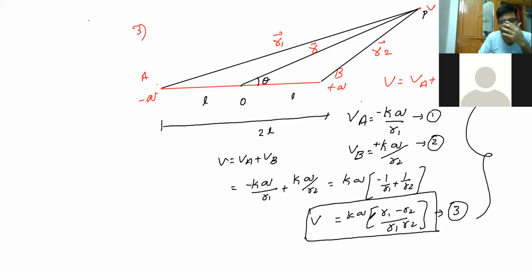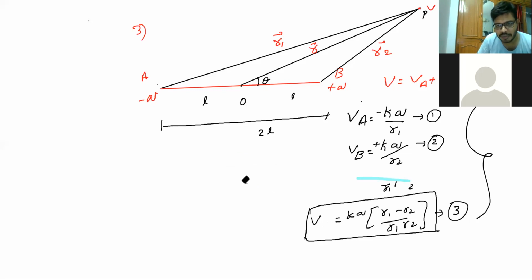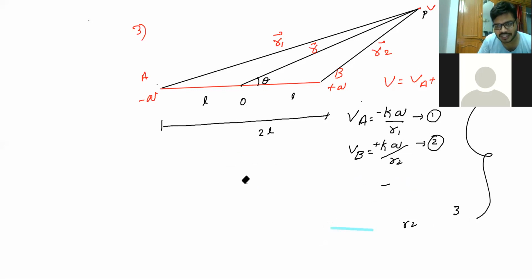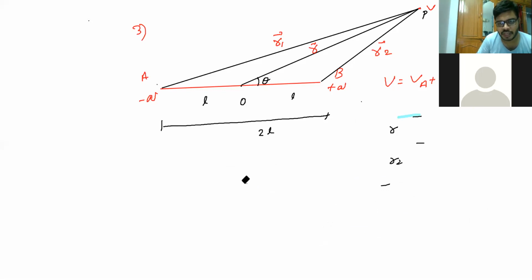So where we have stopped, the final relation is B is equal to KQ by R1 minus R2 by R1 R2. This is your relation. But we don't know what R1 minus R2 is, or what R1 R2 is, so we have to check that. To check that, we have to find the distances and find the relation. Now I'm going to erase this one. Now we'll see the relation.